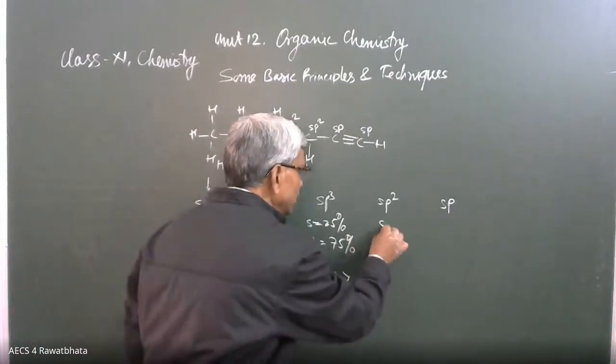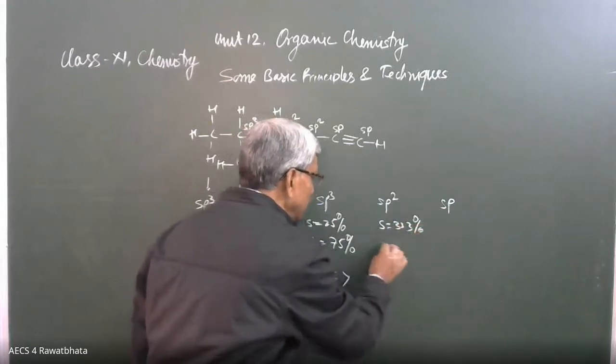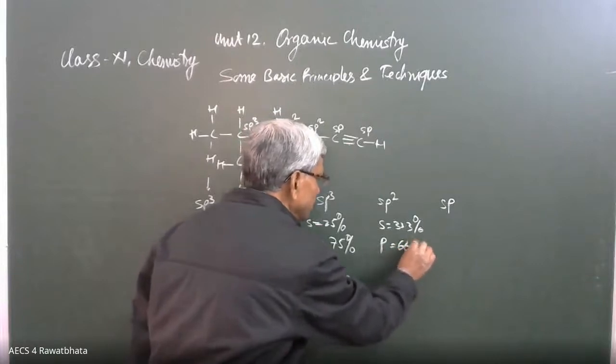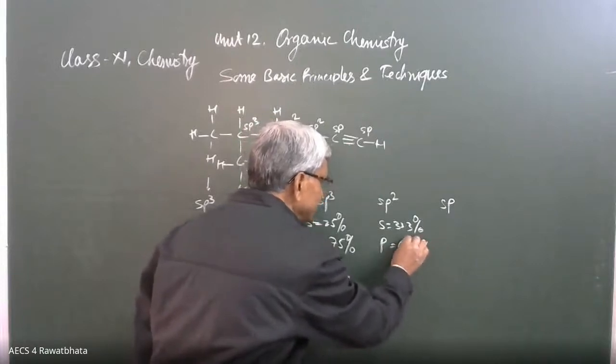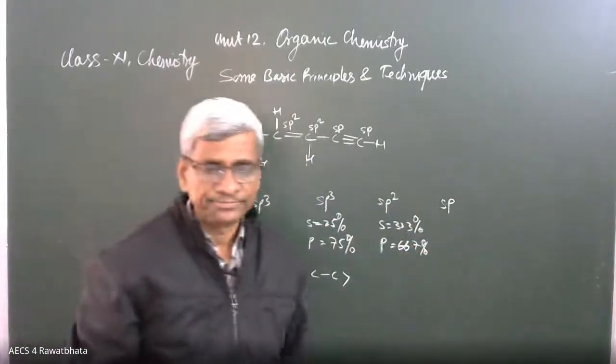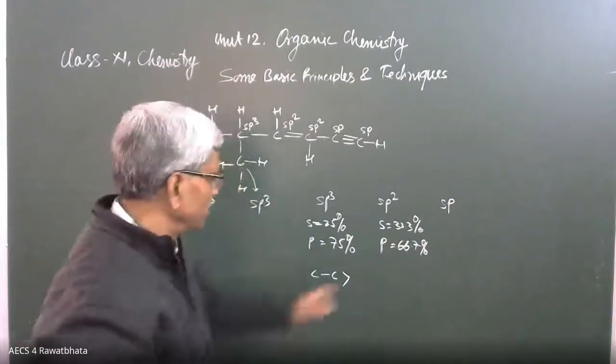S character is 33.3% and the p character is 66.7%. 66.666, we can take 66.7%. Okay, beta?